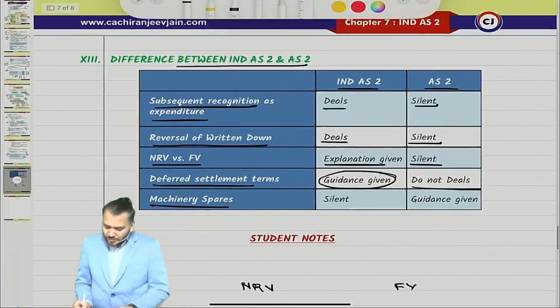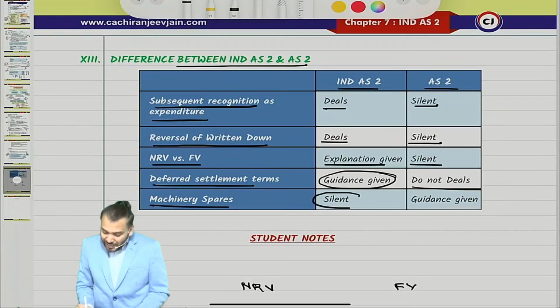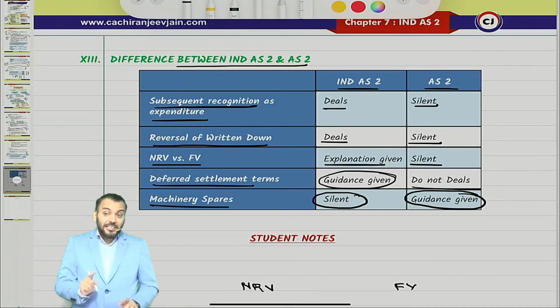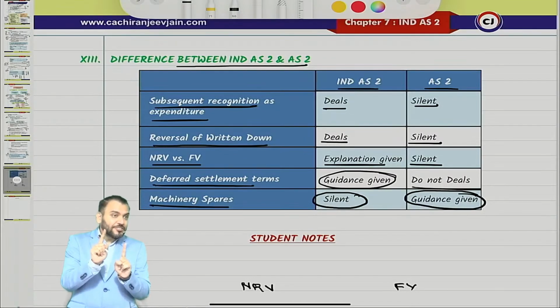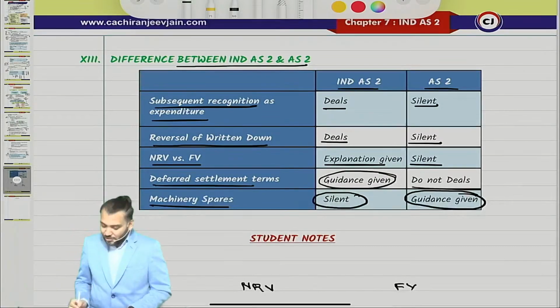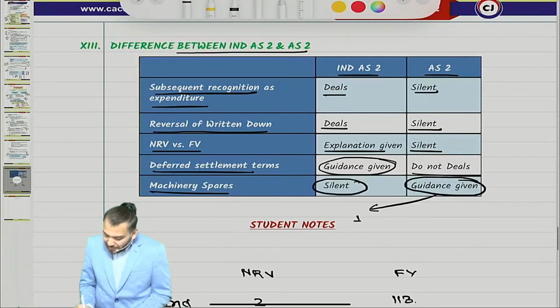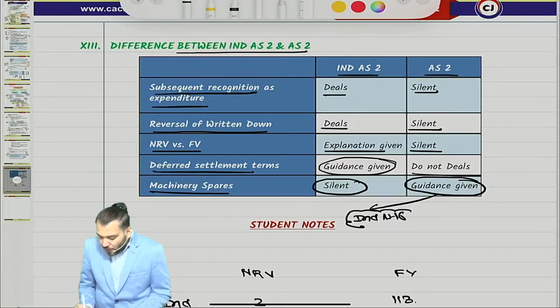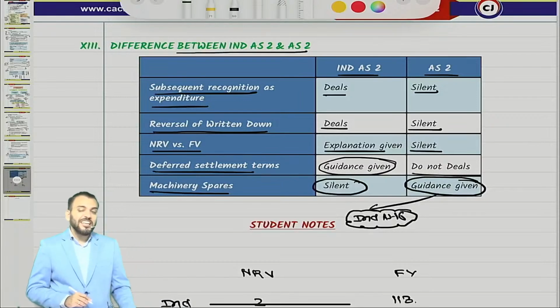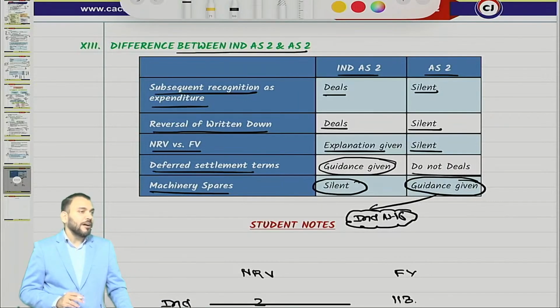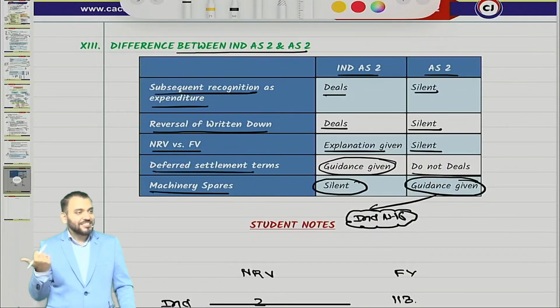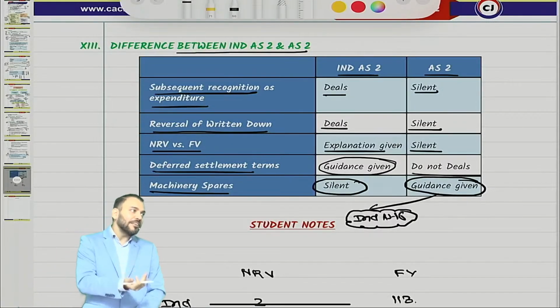Spares will be dealt with like this: AS 2 is silent regarding spare parts, but AS 2 has given some guidance which is similar to the guidance given under Ind AS 16. So we'll do the similar guidance, but not now, under Ind AS 16. Ind AS 16 says that there are some spare parts which will be classified as inventory. But where will we do that? In the next chapter, Ind AS 16.